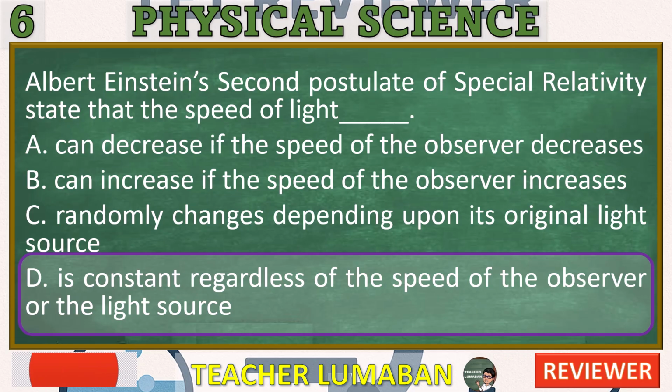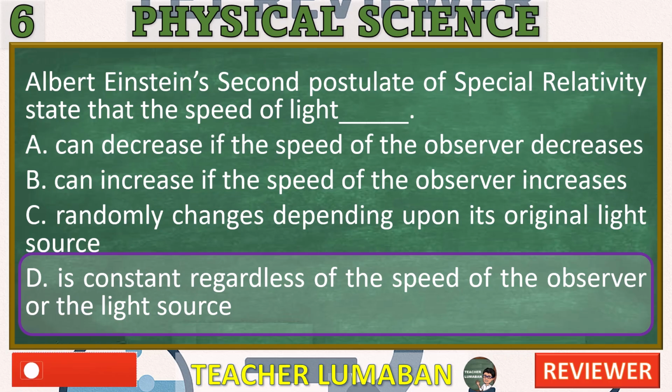C: It randomly changes depending upon its original light source. Incorrect, the speed of light does not depend on the motion or type of light source in a vacuum. Light from a moving or stationary source will still travel at the same speed. D: It is constant regardless of the speed of the observer or the light source.